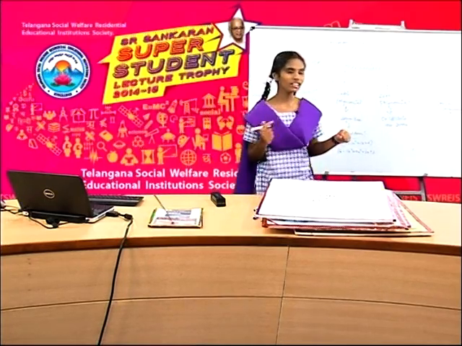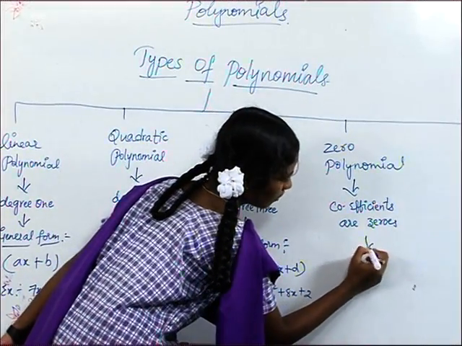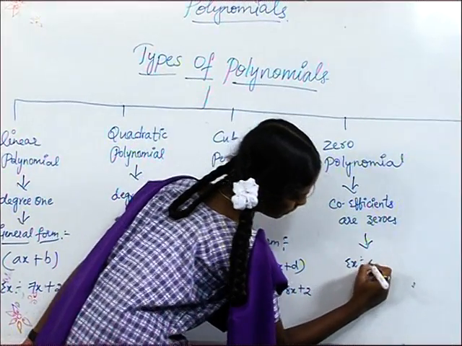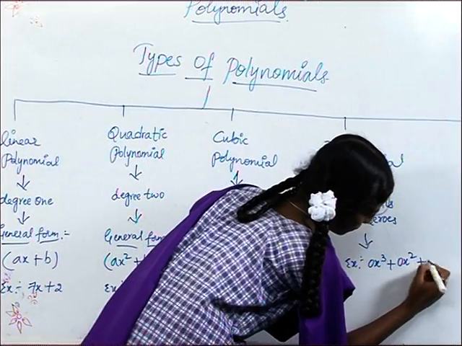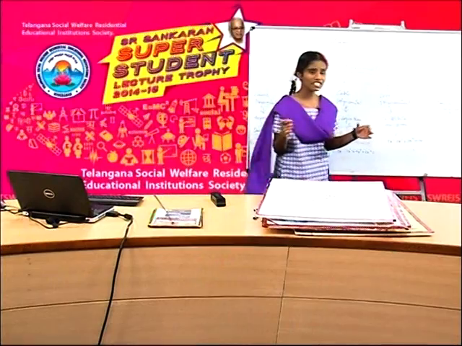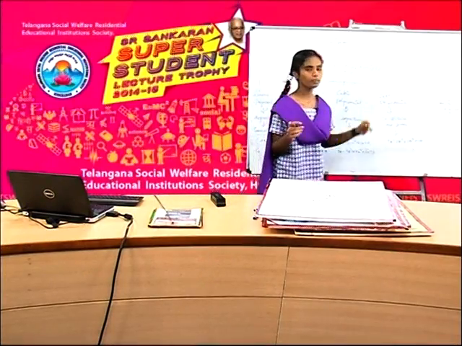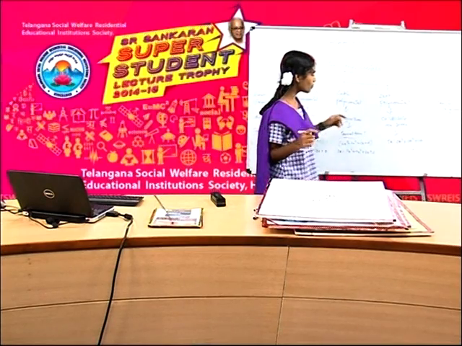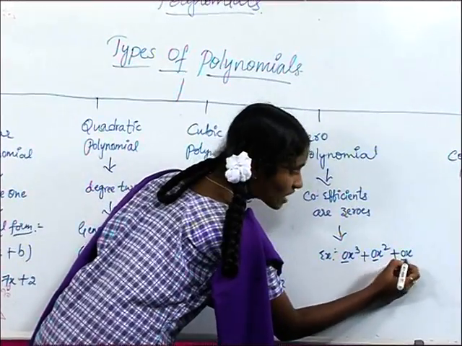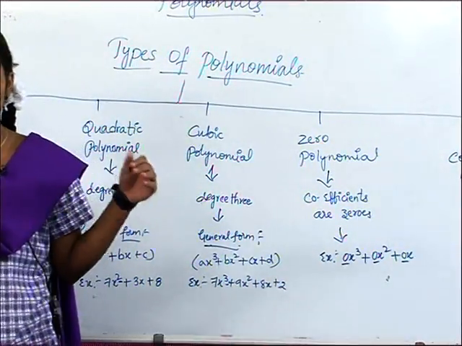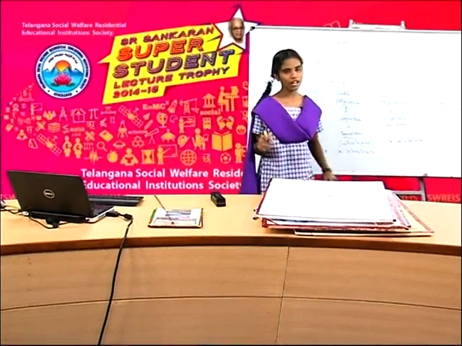For example, friends, 0x cube plus 0x square plus 0x. Friends, if you observe this zero polynomial, we have all coefficients are zeros. So it is called as a zero polynomial.